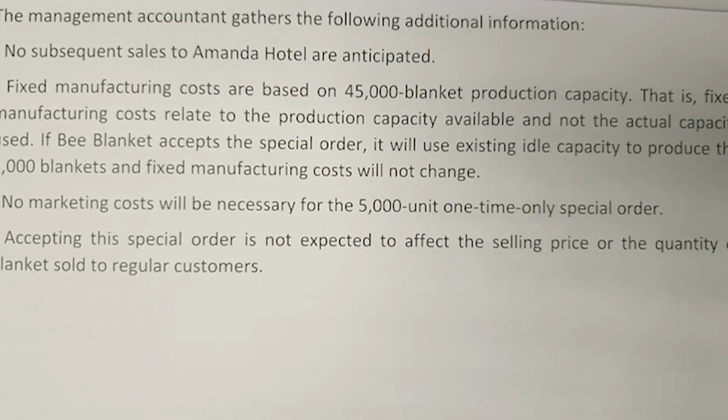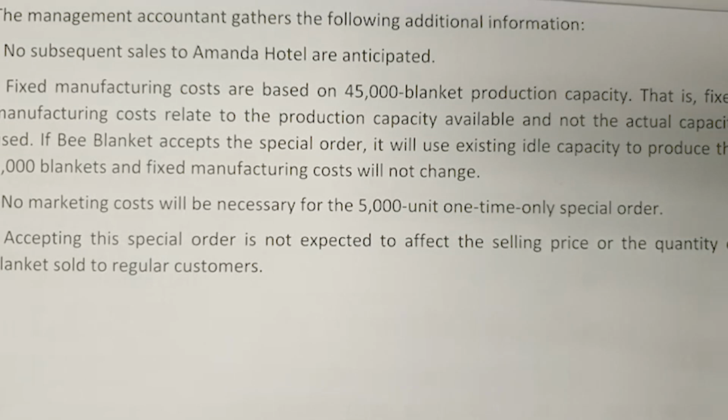Another information that we need to know is whether the fixed costs are affected by this one-time sale. Fixed manufacturing costs are based on 45,000 blanket production capacity.